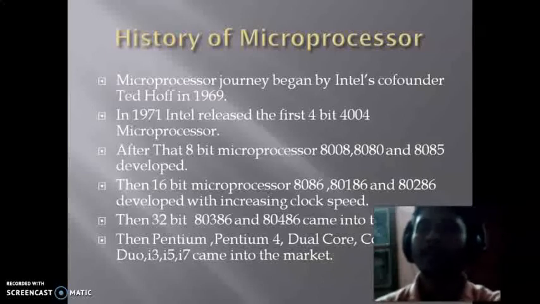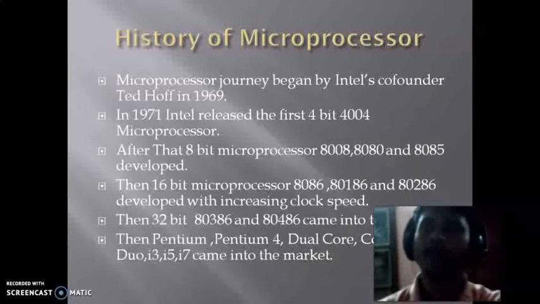In the same year, a Japanese company called Busicom gave a task to build a programmable calculator by which addition, multiplication, division, all these kinds of arithmetic functions can be performed using a single device.